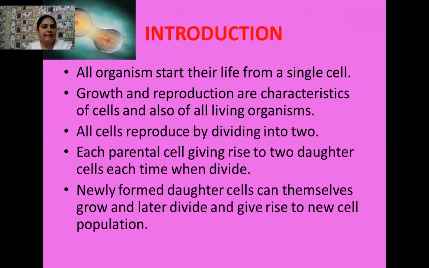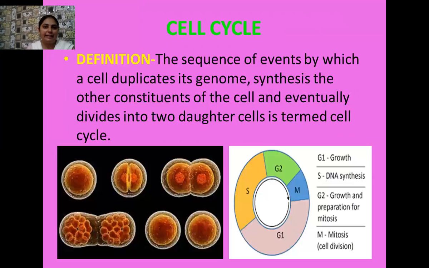And these daughter cells later undergo the process of growth again. They reach their adolescent phase and then they act as parents themselves. And after their growth period, they also divide and form new daughter cells. In this way, the cycle goes on repeating again and again.